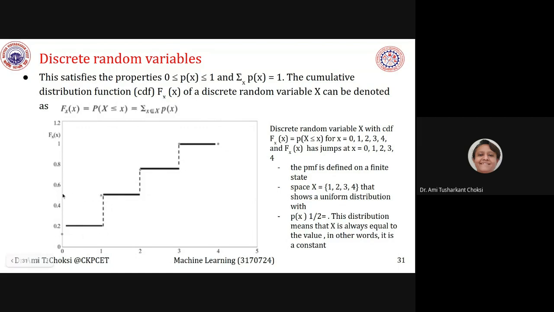Almost in between it is there. So we can say it is 0.5, right? Same way again jumps. Here it is having almost 0.7, right? Here again almost 1 is there, right? So this way it jumps.